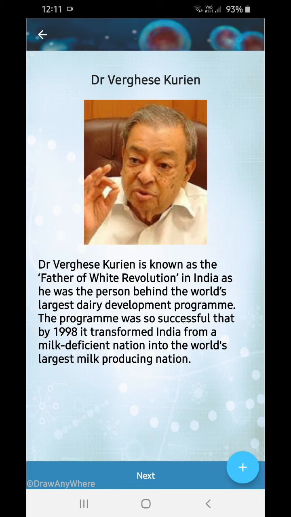Okay, so what did the man do? The man bred the animals which are healthier, the cows which are healthier, and which can rear and produce a large amount of milk. Okay, so the cows did not die easily, and they did produce a large amount of milk also. Okay, and this led to the white revolution. White means, you know what is the color of milk? White. So this is known as the white revolution.